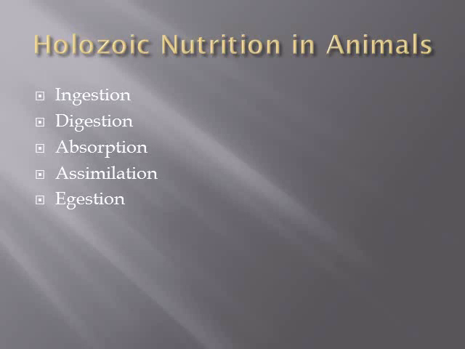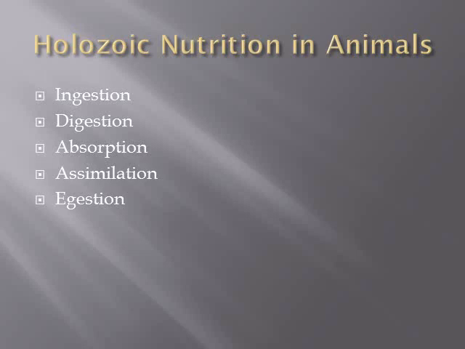Next one is digestion. Digestion is the process in which the complex compounds of food are converted into a simpler form. It also differs in different animals. Okay. So the breakdown of food into a simpler form is called digestion. The next one is absorption.